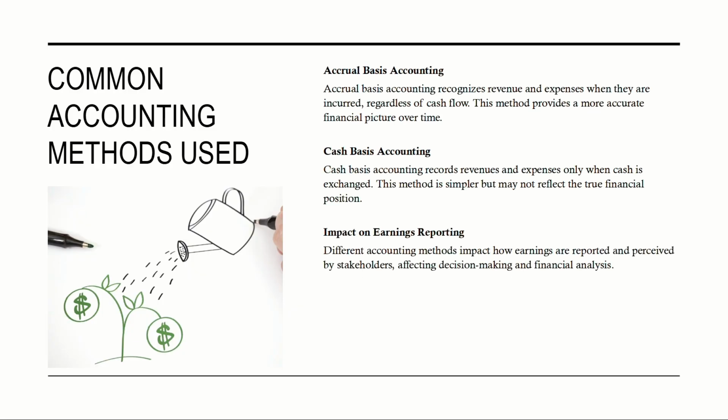Common accounting methods used. Accrual basis accounting. Accrual basis accounting recognizes revenue and expenses when they are incurred, regardless of cash flow. This method provides a more accurate financial picture over time. Cash basis accounting. Cash basis accounting records revenues and expenses only when cash is exchanged. This method is simpler but may not reflect the true financial position. Impact on earnings reporting. Different accounting methods impact how earnings are reported and perceived by stakeholders, affecting decision making and financial analysis.